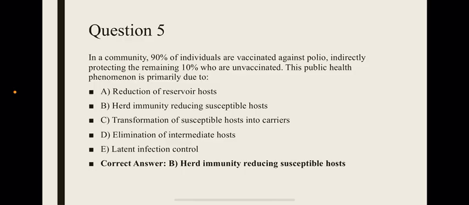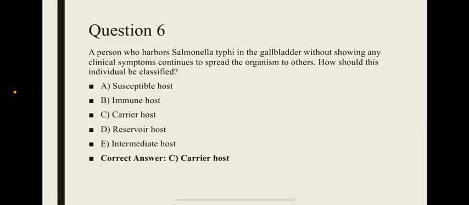Question 5. In a community, 90% of individuals are vaccinated against polio, indirectly protecting the remaining 10% who are unvaccinated. This public health phenomenon is primarily due to A. Reduction of reservoir hosts, B. Herd immunity, reducing susceptible host, C. Transformation of susceptible host into carrier, D. Elimination of intermediate host, E. Latent infection control. Correct answer is B. Herd immunity, reducing susceptible host.